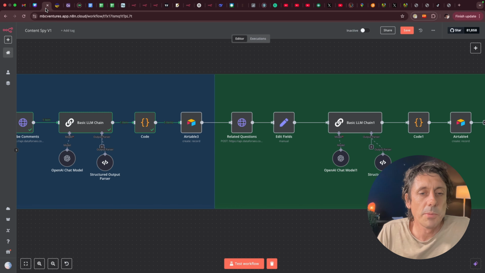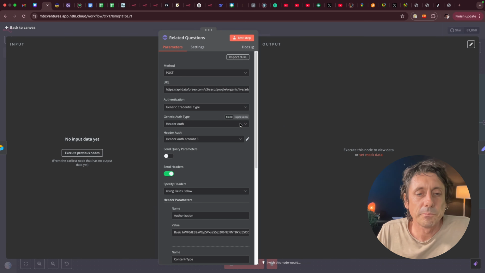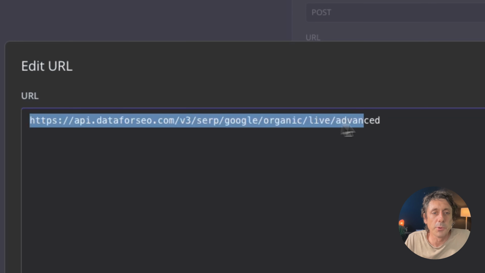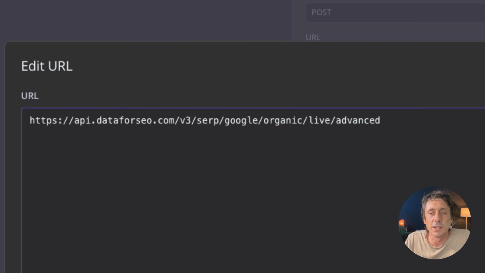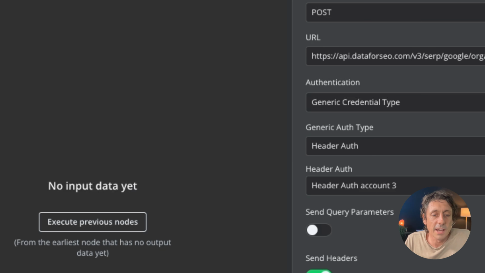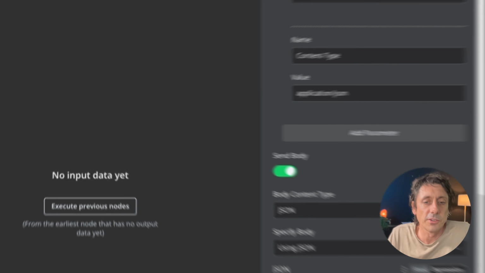So if I just go back here, all I'm doing is changing the endpoint. So this is still a post method. It's an HTTP post. The URL is just this URL here. It's just a different endpoint. This is the endpoint that I'm using. Everything else stays exactly the same. The only thing that will change is the body.